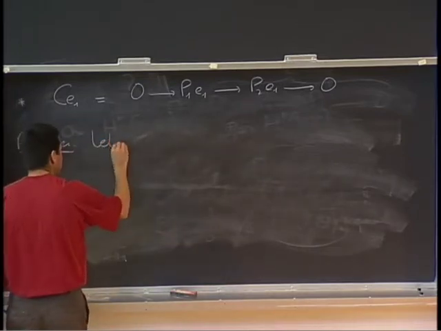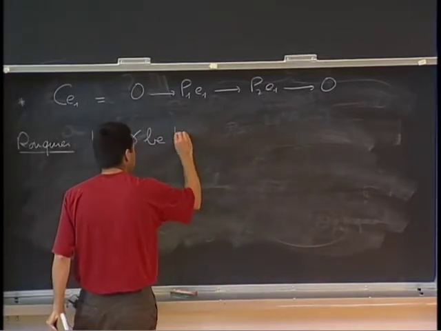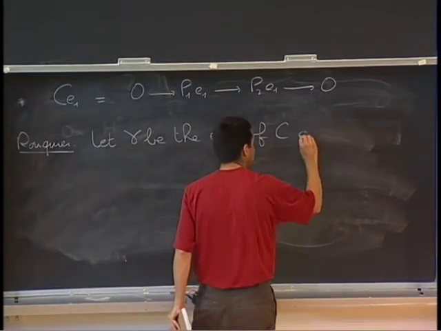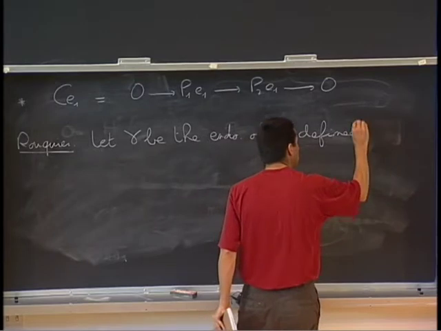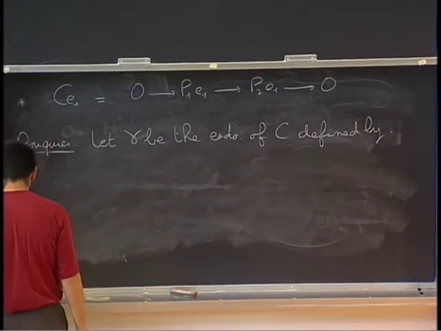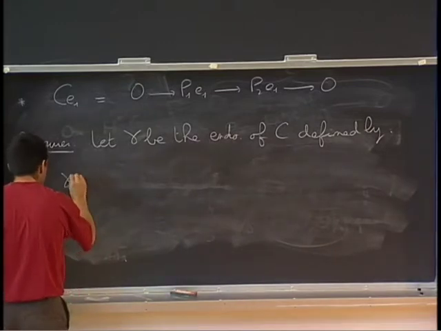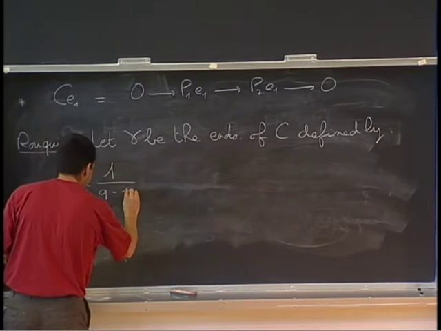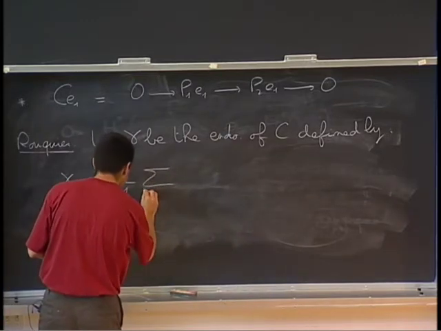So let gamma be the endomorphism of C defined by what? Whatever the formula is, this is not very important.